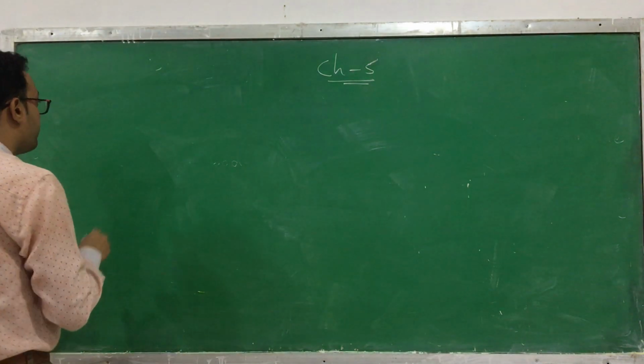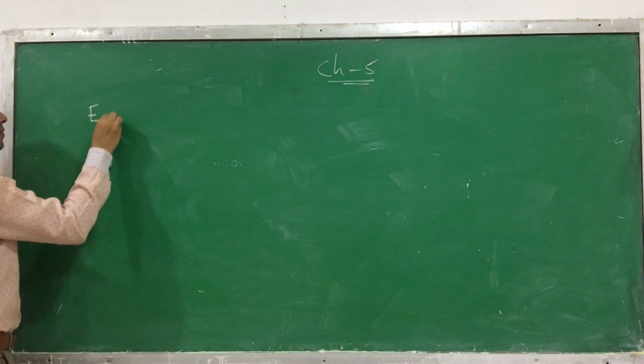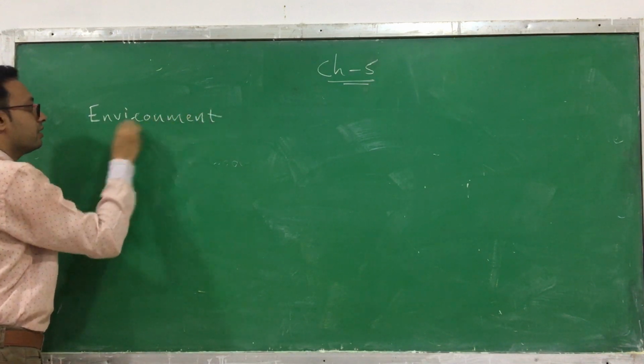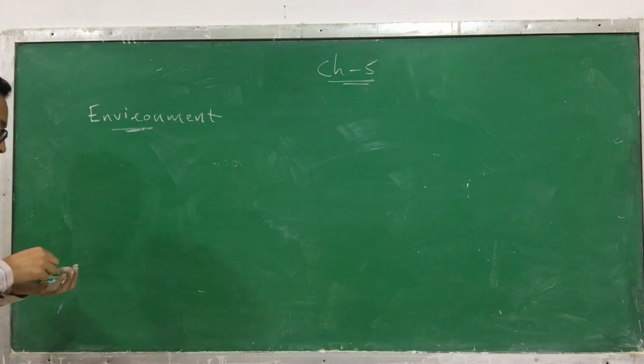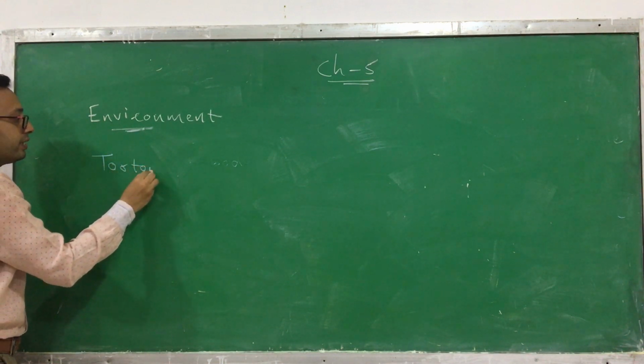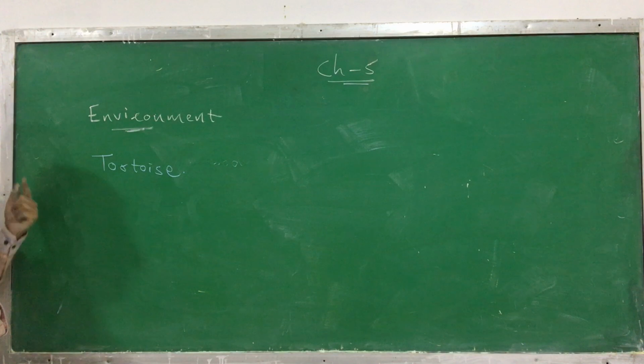Even the sex can also be determined by the environment. How can the environment control the sex? Clear? So that happens in some animals. Let's take the example of the tortoise. Remember, it is a very important example, usually asked in exams.